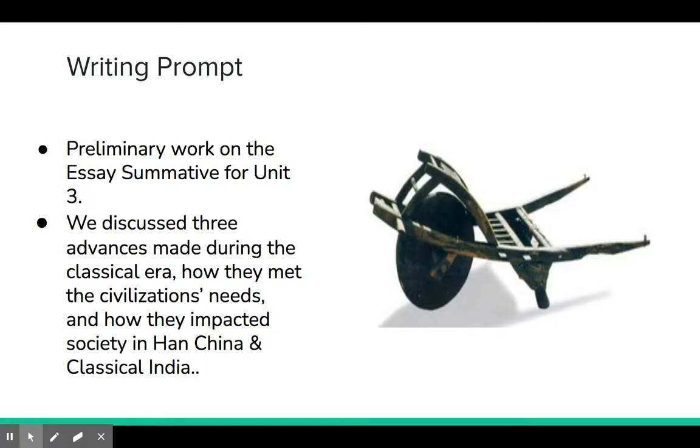We did a writing prompt. We are continuing to do a writing prompt that will prepare us for the essay summative for Unit 3. We discussed three advances made during the classical era and how they met civilization's needs and how they impacted society in both Han China and classical India. Some examples would be the wheelbarrow being invented in Han China, and for classical India, the advent of the concept of the number 0.